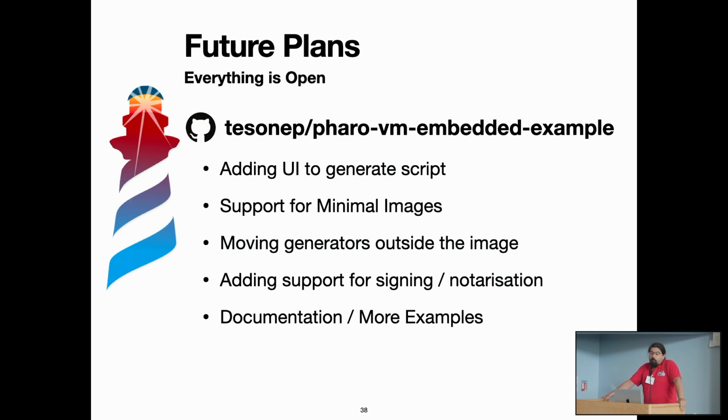The future that we have in mind is adding a UI, so we can generate these scripts to configure the distribution in a better way, add more things that we can configure from outside, and having nicer support in the generators. The idea also is to continue pushing to build the projects from minimal images, so not only not using the tools, but directly not having them in the image.